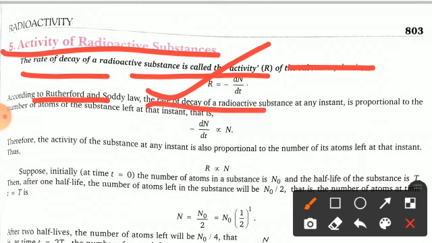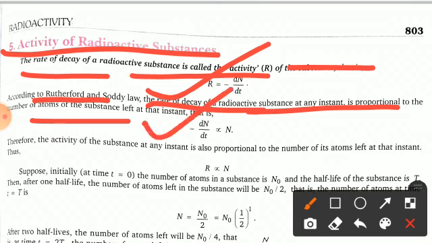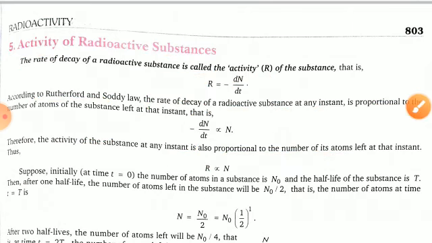The rate of decay of a radioactive substance at any instant is proportional to the number of atoms of the substance left at that instant. So you can write -dN/dt is proportional to N. Therefore, the activity of the substance at any instant is also proportional to the number of its atoms left at that instant. So you can write R is proportional to N.